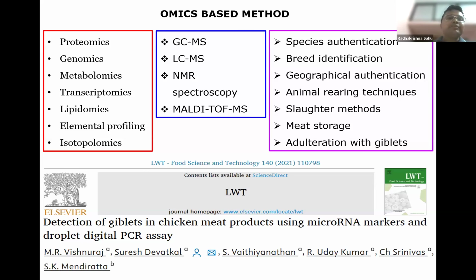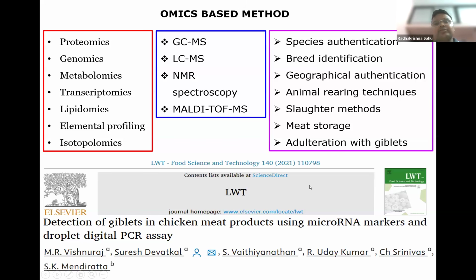In these omics based methods, we can go beyond traditional species authentication, because now there is rising demand for meat from organically raised animals. There is also rising demand for meat from specific breeds, like some people specifically intend to consume Black Bengal breed meat because of its specific taste. So up to these levels we can also authenticate using these advanced techniques. Similarly, breed authentication can also be done by genomics.